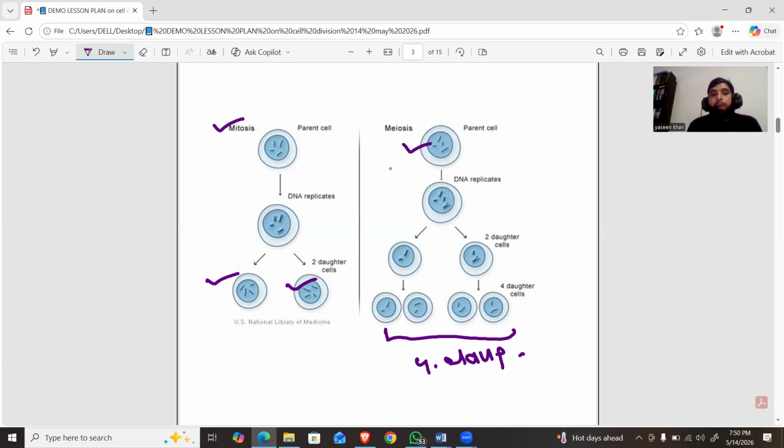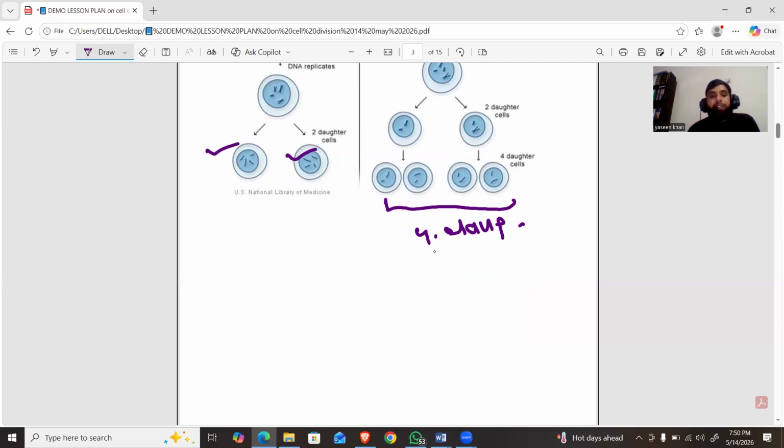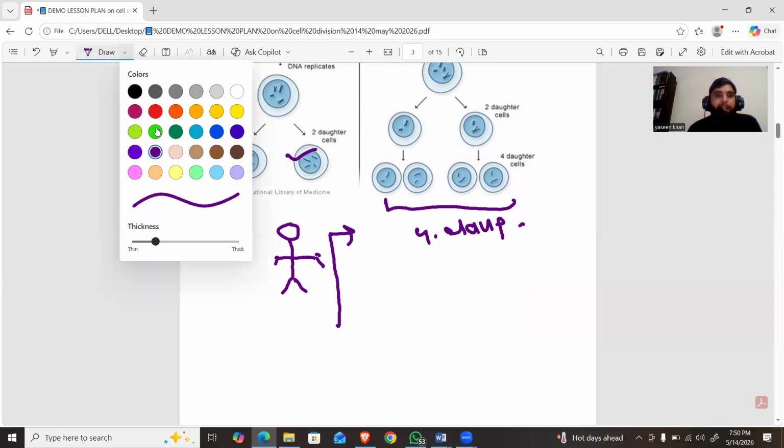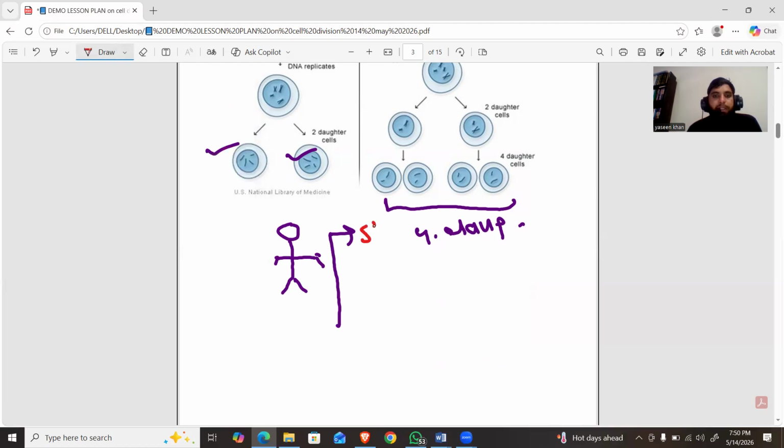The human body is made of roughly 75 trillion cells. And there are two types of cells present in our body. One is called somatic cells and the second one is called germ cells.